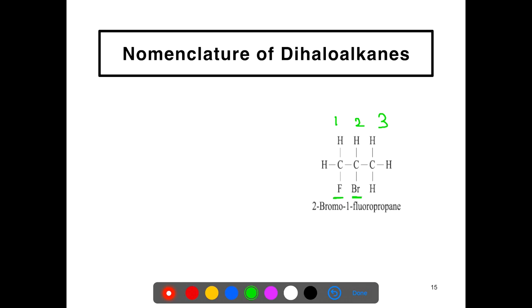Here we follow the alphabetical order of writing. So we are writing the name 2-bromo-1-fluoropropane. Next compound, it is a dichloro compound, having 2 chloro atoms present on the first and second carbon atoms.